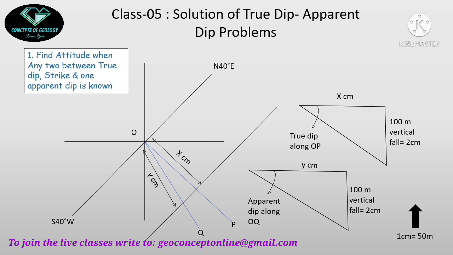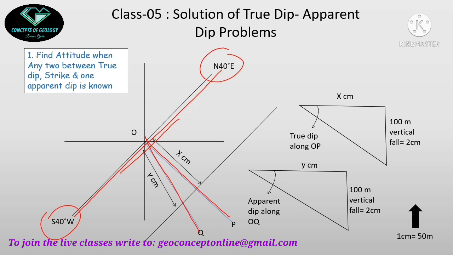In this slide we will try to find out the geometric process. Suppose I have the strike of a planar structure north 40 degrees east and south 40 degrees west. So I will draw the strike line like this. And I have an apparent dip in a particular direction, suppose along OQ. So what will be the true dip direction? True dip will definitely be perpendicular to the strike line. So this one is OP, and it is perpendicular to the strike line. So it is the true dip direction.